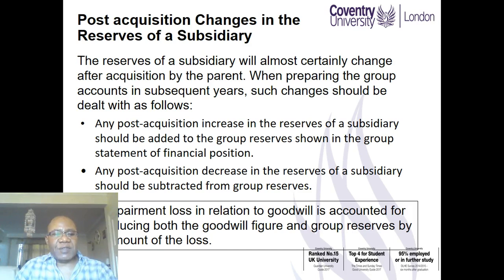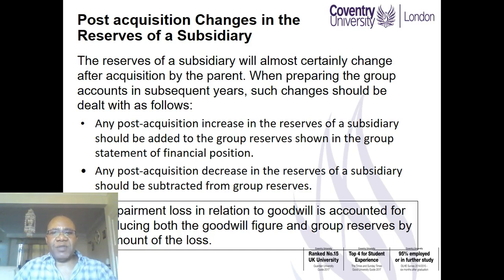So we call this pre-acquisition reserve. Any reserve that the subsidiary makes after the date of acquisition, so any profit or loss after the date, will be referred to as post-acquisition profits, and that only will be added to group reserves.